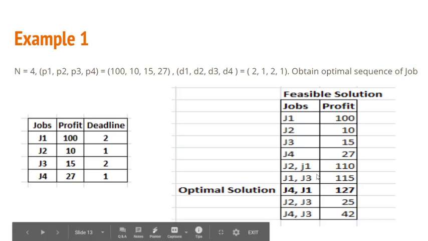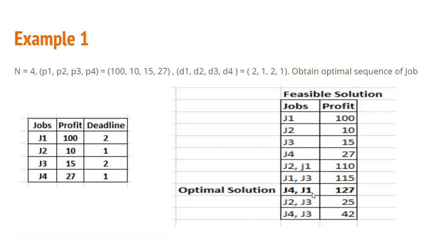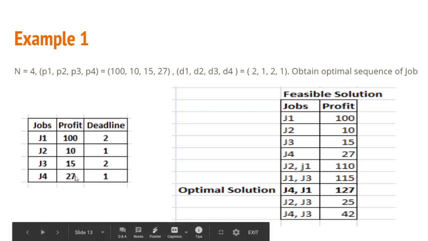That is why J1 and then J3 will be executed in this sequence, and the profit earned will be 100 plus 15 is 115. Same with J1 and J4. Now the deadline of J1 is 2, deadline of J4 is 1. So deadline of J4 is smaller than the deadline of job 1. So job 4 will be executed first, followed by job 1. Okay, so J4 followed by J1, and the profit earned is 100 plus 27 is 127.